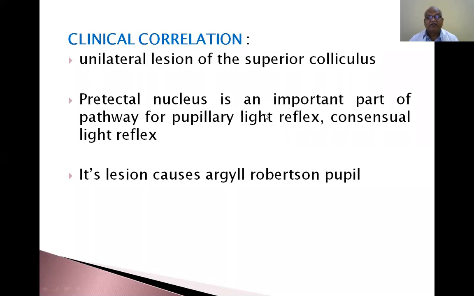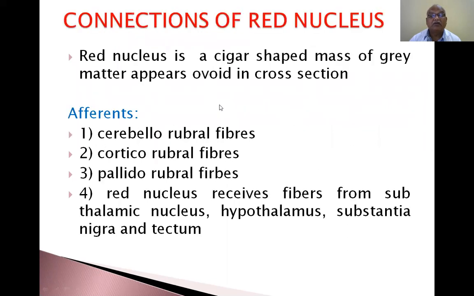Pupillary light reflex means if you throw a focus of light through a torchlight into your eye, the pupil will constrict. That is the pupillary light reflex. If you throw light in one eye and there is constriction of the pupil in the other eye also, that is called the consensual light reflex. So direct light into one eye is the pupillary reflex. Its lesion causes Argyll Robertson pupil, so the pupil is not able to adjust according to the light thrown into the eyeball.